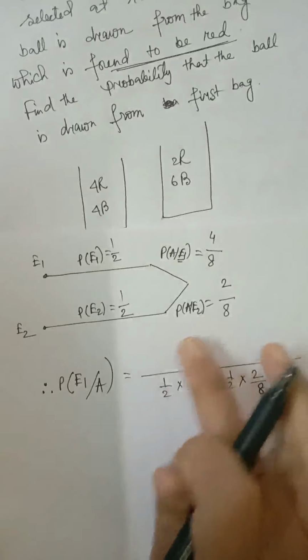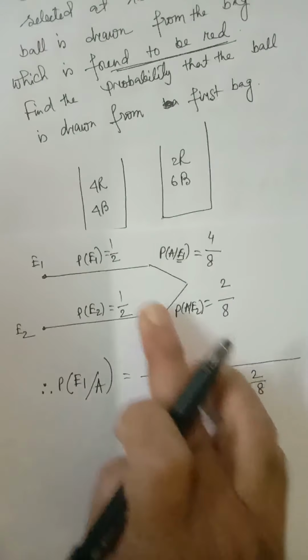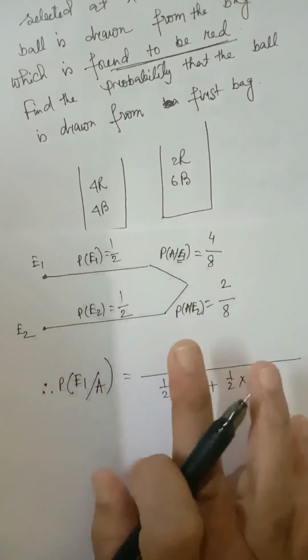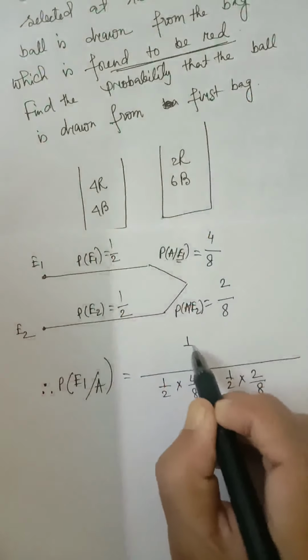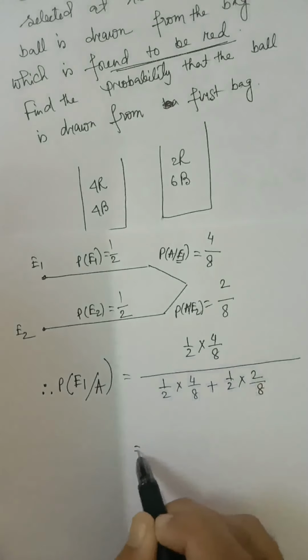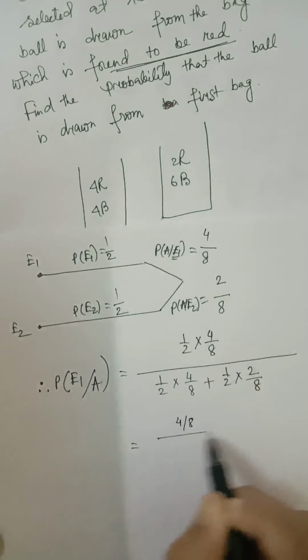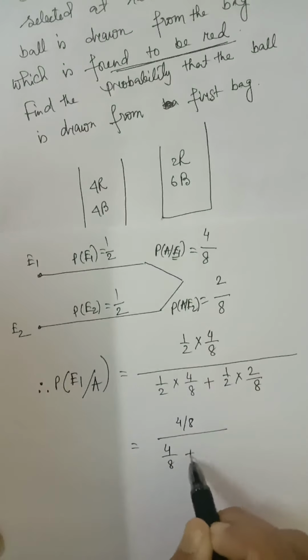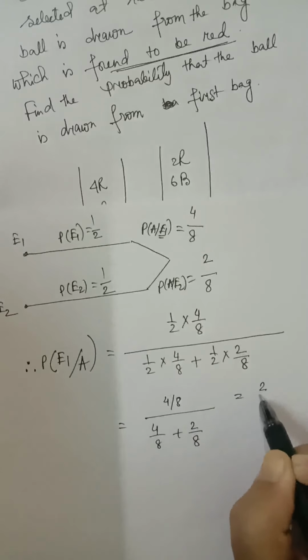And the numerator will be E1, that means half into 4 by 8, as we are finding the probability that the ball is drawn from first bag. So half into 4 by 8. Now we have to simplify, cancelling half. So it will be 4 by 8 divided by 4 by 8 plus 2 by 8. So it will be 4 by 6. So it will be 2 by 3.